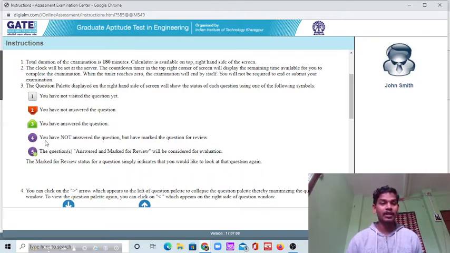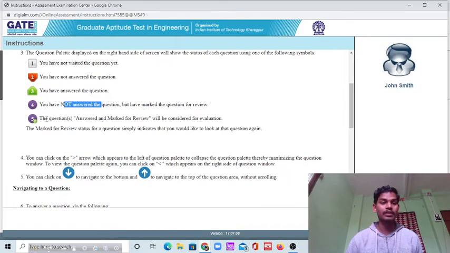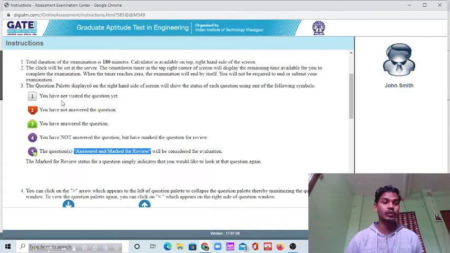This means you have not answered the question but have marked the question for review. And look, this means the question is answered and marked for review. It will be considered for the evaluation. You have answered and you have marked the question. So all these options are very crucial for you.